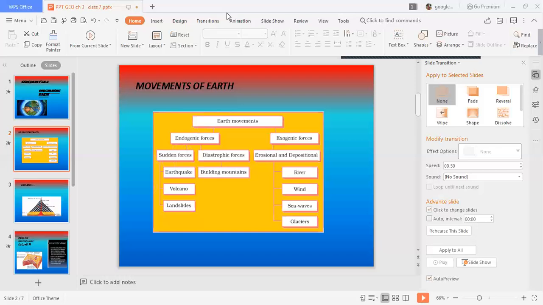Now, I'm going to discuss the exogenic forces. Forces that act on the surface of the earth are called exogenic forces. Like floods, which come due to the overflow of water in a river, and due to wind and glaciers. These are the activities which occur on the earth's surface.